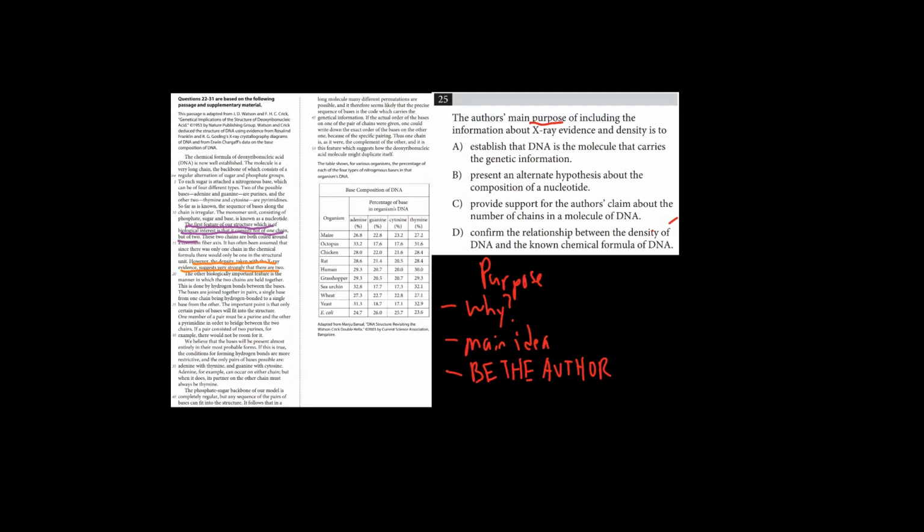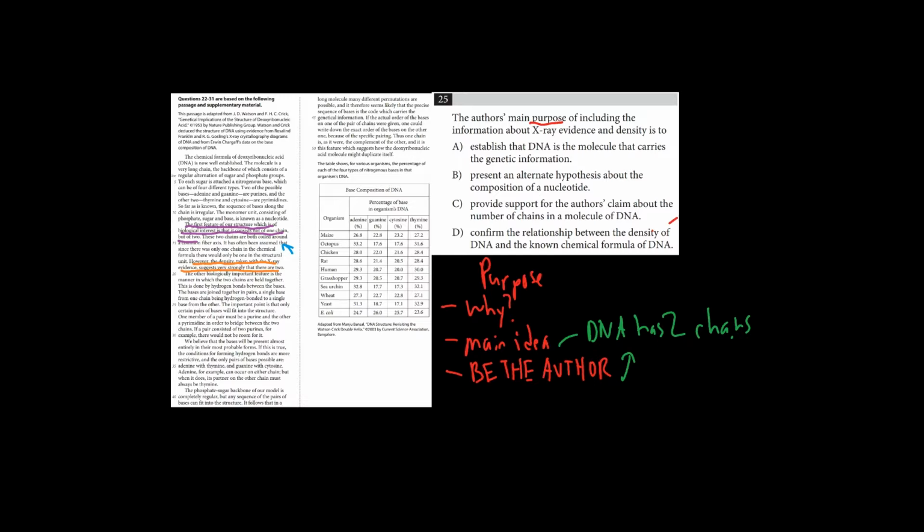It says, these two chains are both coiled around a common fiber axis. It has often been assumed that since there was only one chain in the chemical formula, there would only be one in the structural unit. So that is kind of the counterpoint. And then this, however, is saying, well, that is not true, and DNA does have two chains. So the main idea here is DNA has two chains. And then why would the author write this last part? Well, probably to support this main idea. So let's go ahead and look at the answer choices and see which one fits.